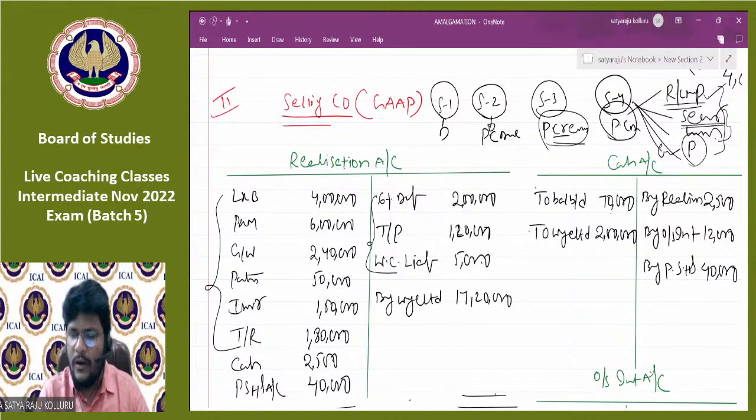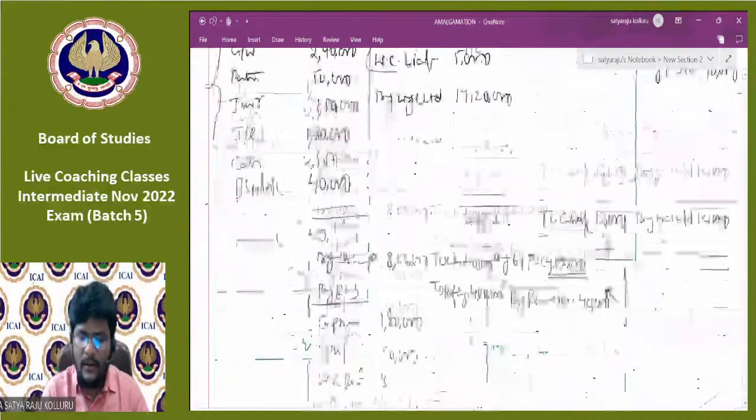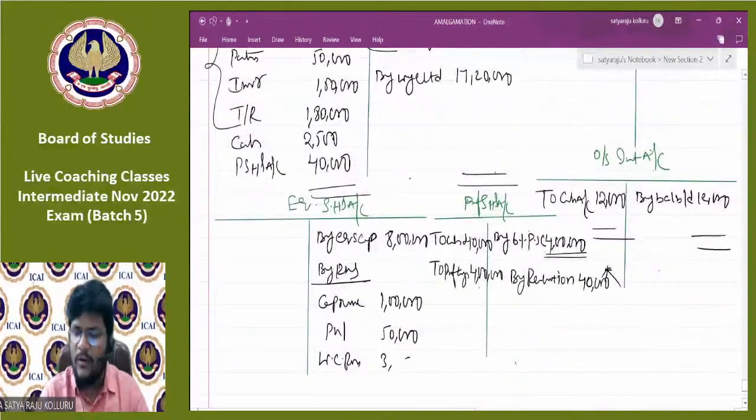Cash not taken over, separately opened. Next, outstanding interest not taken over, separately opened. Preference share capital transfer to preference shareholders account. Equity share capital transfer to equity shareholders account. The reserves and surplus, capital reserve, P&L, workman compensation reserve to the extent of 3 lakhs transferred to equity shareholders account. Dismantling of balance sheet over.